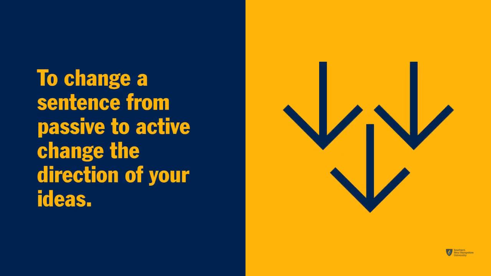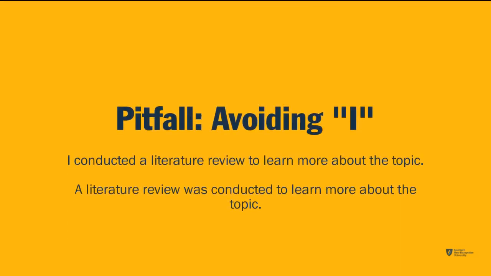To change a sentence from passive voice to active, start the sentence with who or what is performing the action, followed by an active verb.